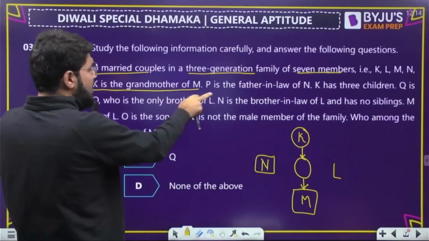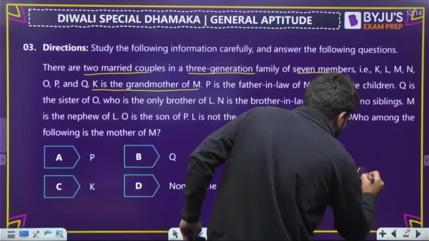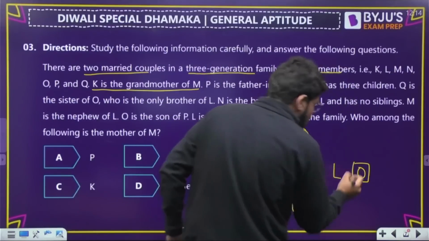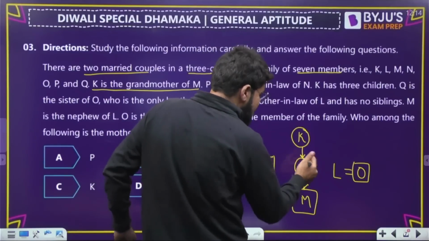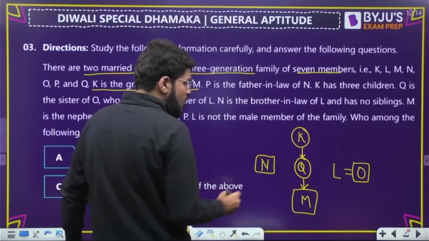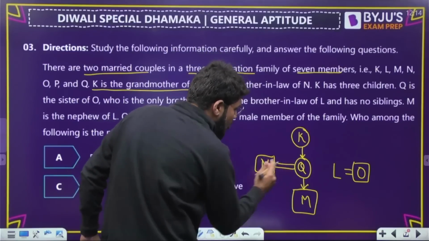Okay, who is the only brother of L? O is the only brother of L. Achha, O is the brother. And Q is the sister of O. So Q will also come in this line. So I think Q will be here. And N is the brother-in-law of L.